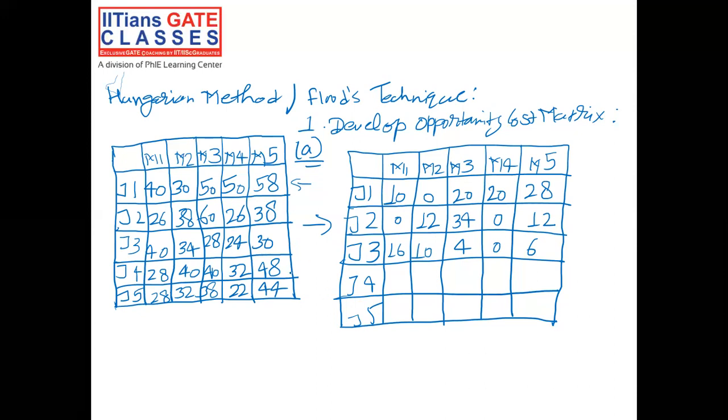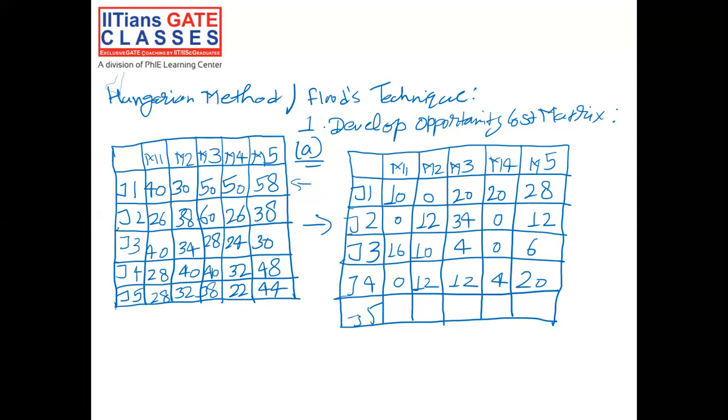So if you subtract 28 from each element of row 4, you will get 0, 12, 12, 4, 20. For row 5, the smallest element would be 22.